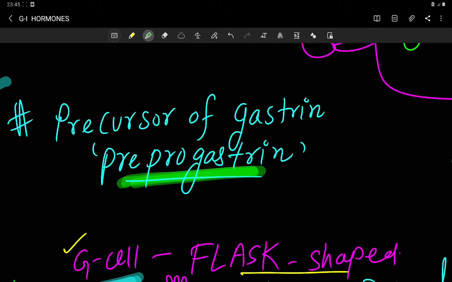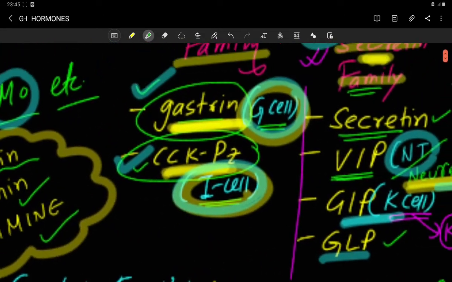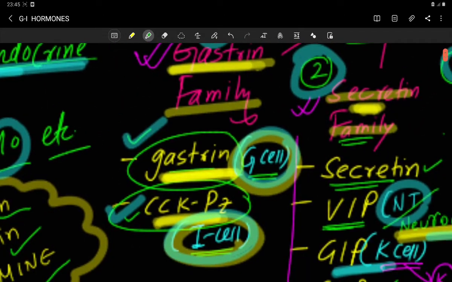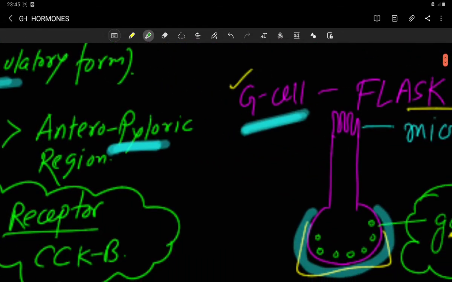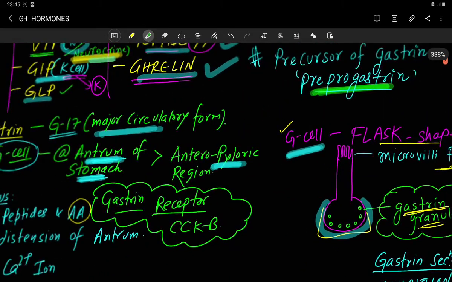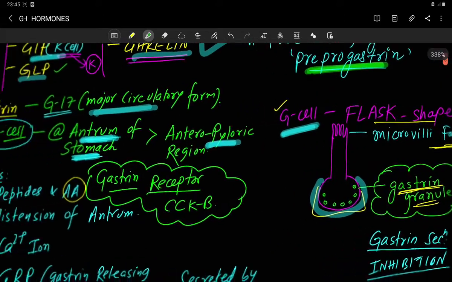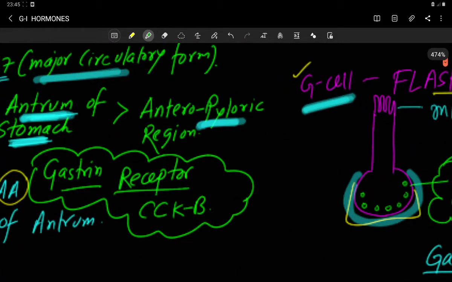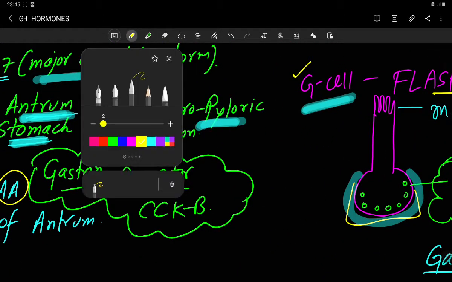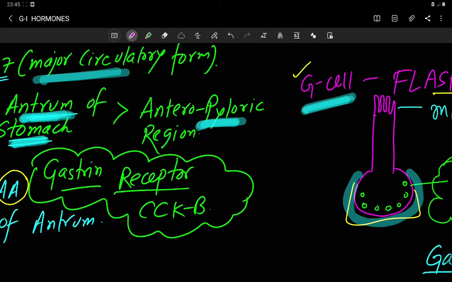I already told you gastrin is under the gastrin family, and another member of the gastrin family is CCK, or cholecystokinin. For the functioning of the gastrin hormone, there is one receptor present.